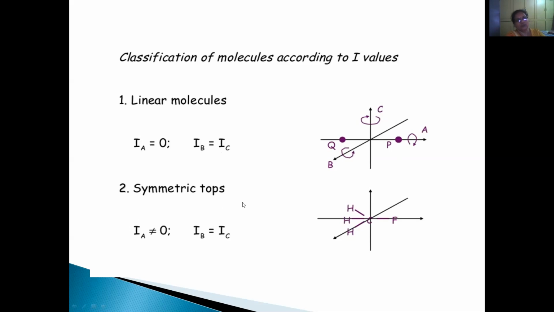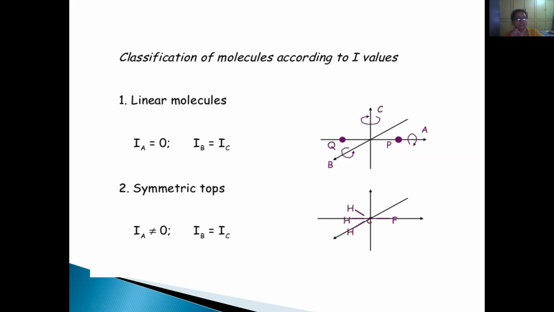Then we go for symmetric tops. Symmetric tops, you know the example. Whenever I used to go to the exhibition in childhood days, we used to bring that symmetric top, like a top. You used to put some gearing-like thing and then we used to weave it, right? Then it used to rotate down. So it is nothing but a symmetric top.